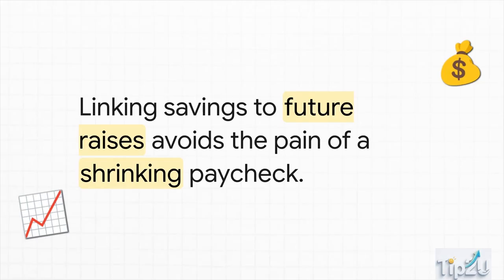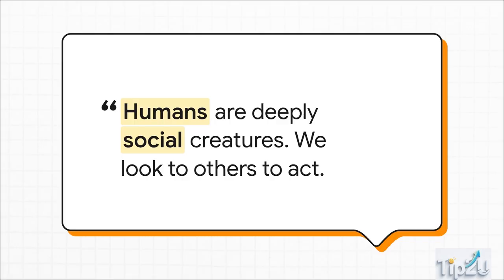We can also use nudges to fix our finances. Look, people generally hate saving money because taking money out of today's paycheck feels like a loss, and our brains despise loss. To solve this, Thaler and Sunstein detail a brilliant program called Save More Tomorrow. Instead of asking employees to save more money today, they're invited to link their retirement savings increases to their future pay raises. By doing this, workers never actually see their current take-home pay decrease. It completely bypasses our human inertia and loss aversion without causing any financial pain in the present. It's genius.